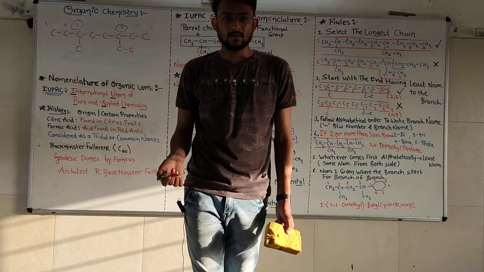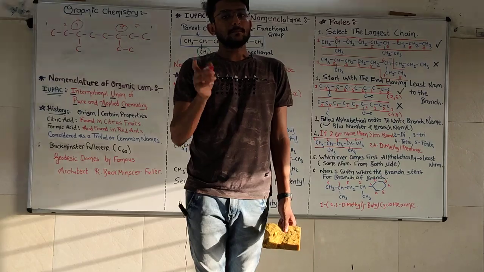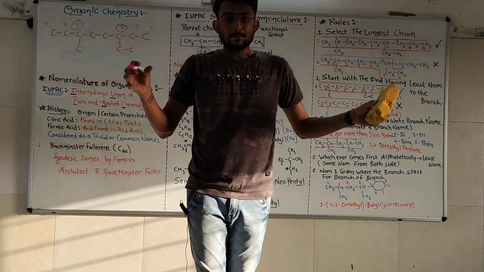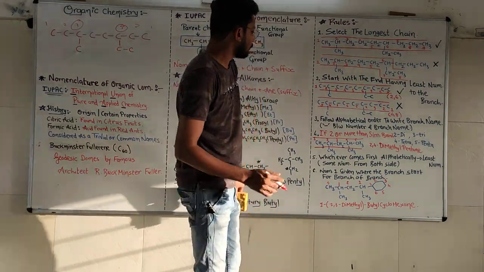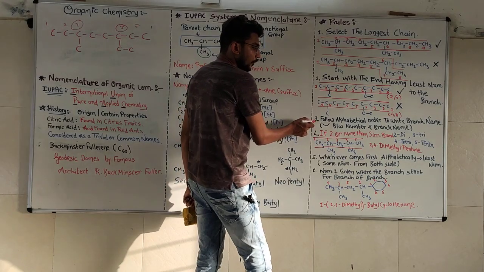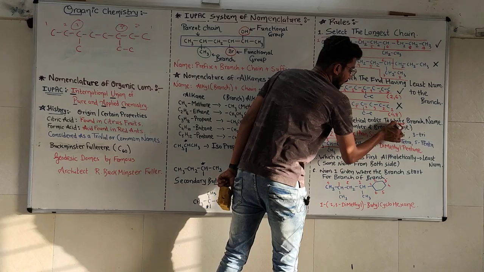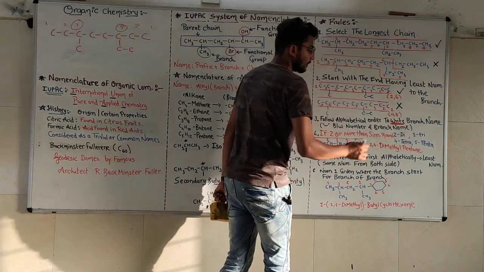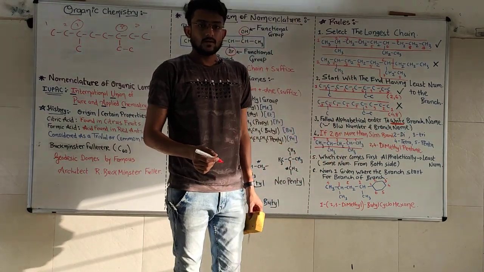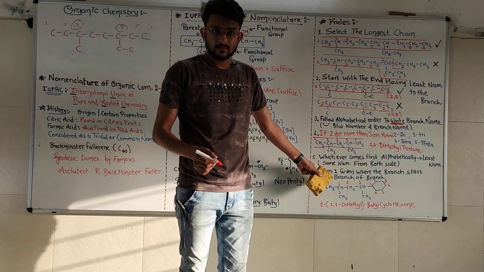Again, don't mix up the rules. The first rule was to follow the alphabetical order for writing the name only. This is a different case.